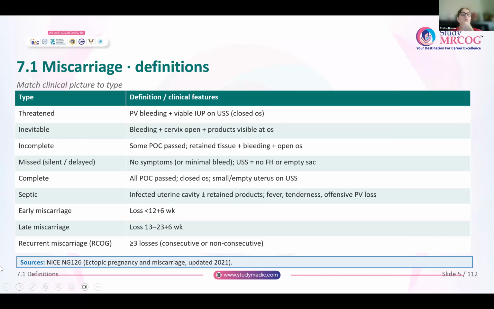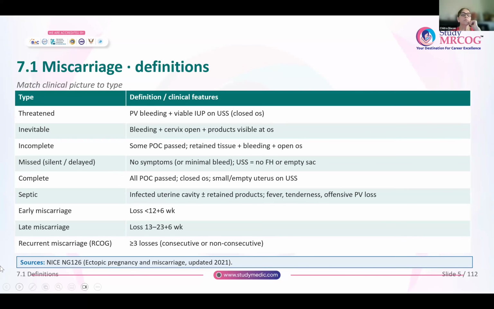Whereas on the other hand, it is missed or silent or delayed miscarriage when the woman has no symptoms, or she might sometimes present with minimal bleeding or altered discharge. And on ultrasound, you see that there is a sac. You could even see the fetal pole, but there is no fetal cardiac activity, or sometimes you might just see an empty sac and no fetal pole.